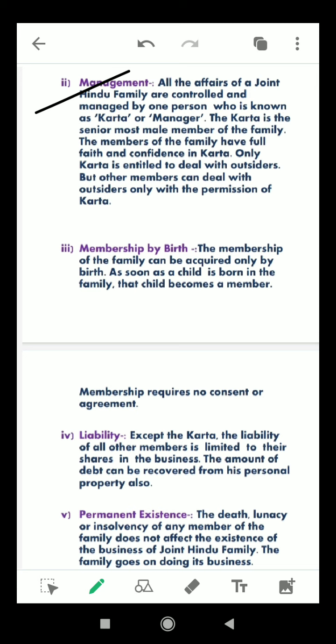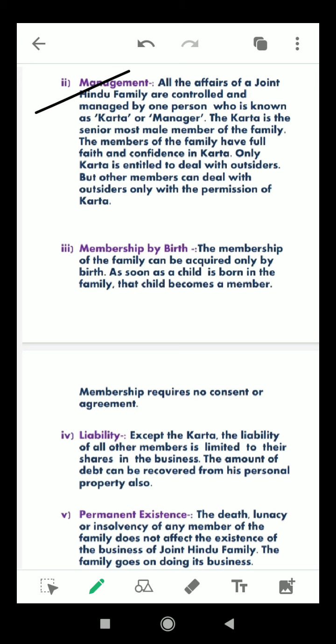That means the family affairs are managed by the senior most member of the family, known as karta or manager, and the powers of management are unlimited. He may manage or mismanage. It cannot be questioned by any family member. He can discriminate between the members but cannot deny maintenance or use of property. But the management is more effective due to the natural love and affection, because he is a member of the family.